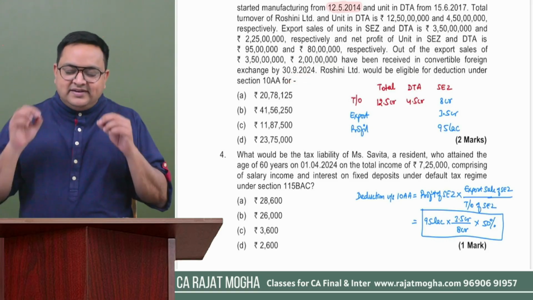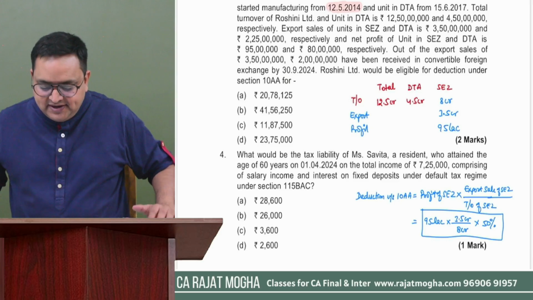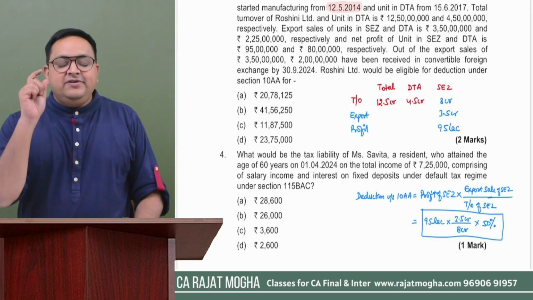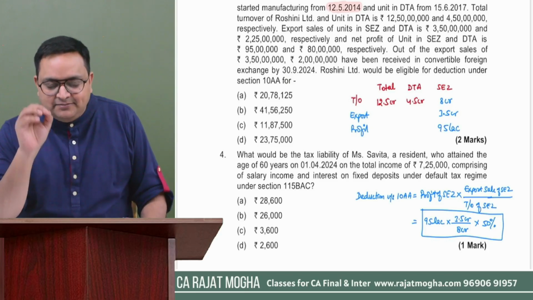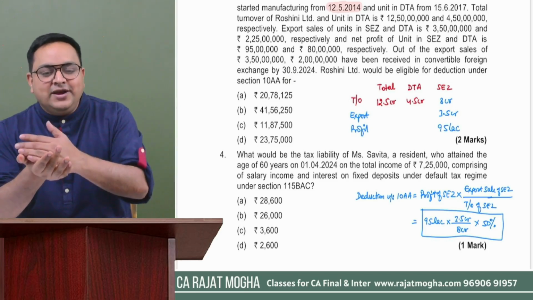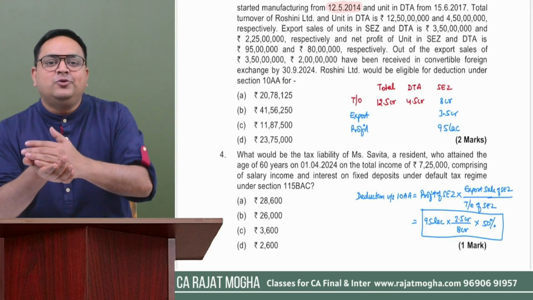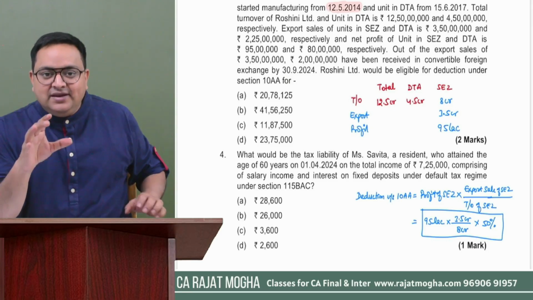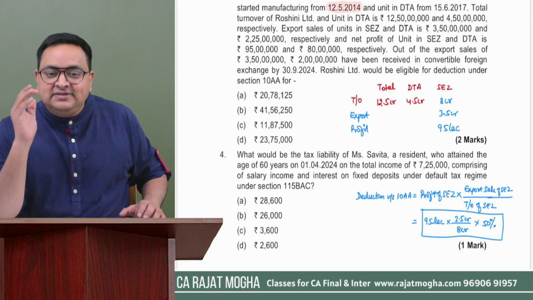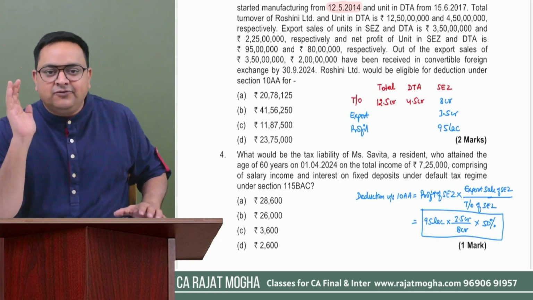Now we know in section 10AA, there is a provision that we will consider only that export sales, please mark my words, which you have received in foreign currency within the period of 6 months from the end of the previous year.